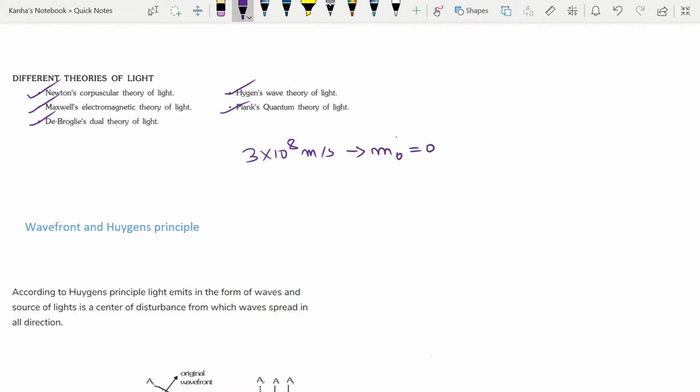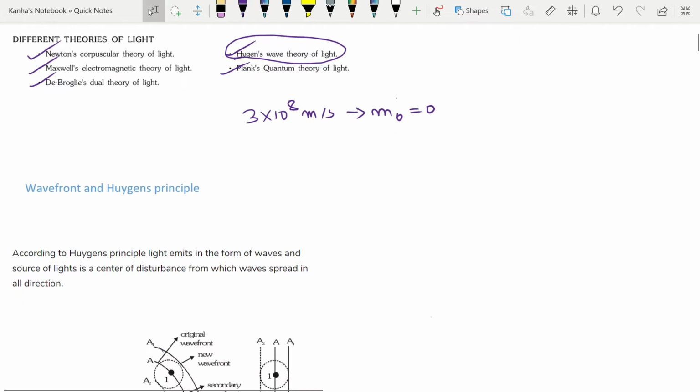This can easily explain several phenomena such as reflection, refraction, rectilinear propagation, and existence of energy in light. But Newton's theory fails to take into account interference, diffraction, polarization, TIR, which is total internal reflection, and double refraction. In order to explain these things, we move on to the next theory, which is the wave theory of light. Okay, what does the wave theory of light say?